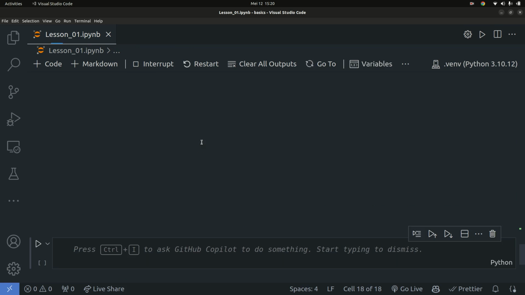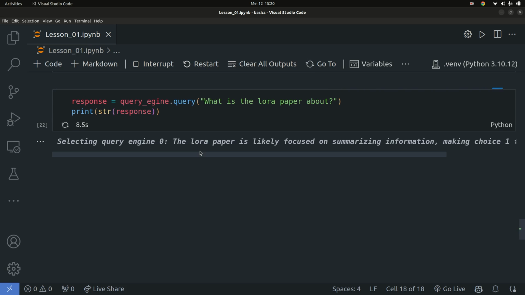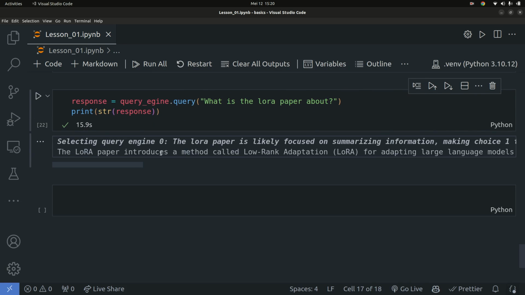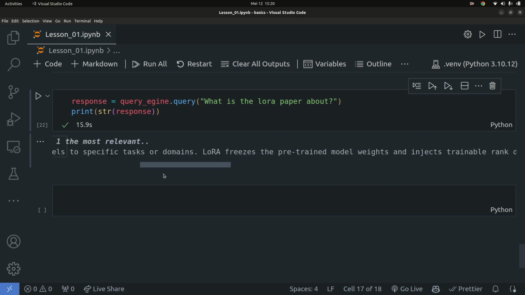And let's go over here and let's run this. So let's ask it the question, what is the LoRa paper about? In this case, I expected it to use a summary tool. So it's going to use summarizing information. So good, it's going to use a summarization tool. And because we set verbose to be true, we can see exactly why it's using chain of thought thinking to be able to solve this issue. You can see, okay, I need to use the LoRa summarization tool, and it went ahead and used it and gave a summary of all this.